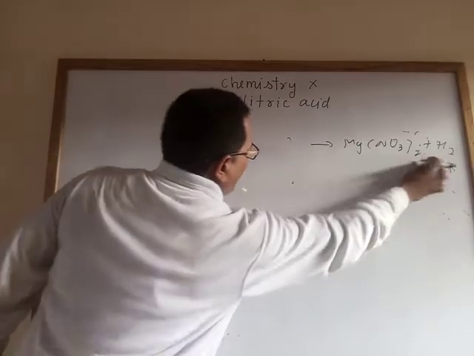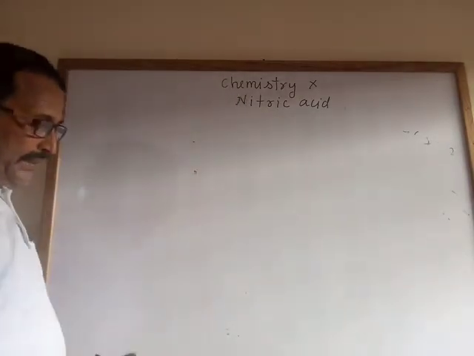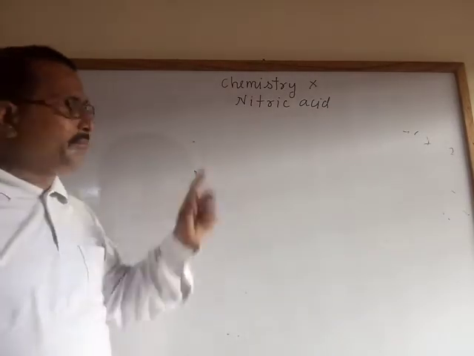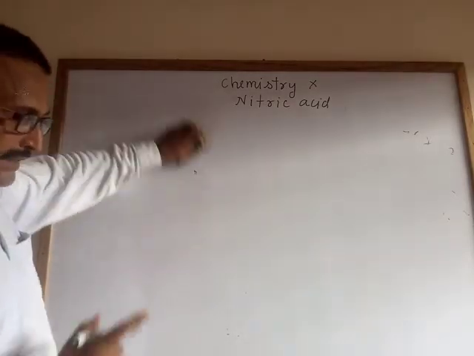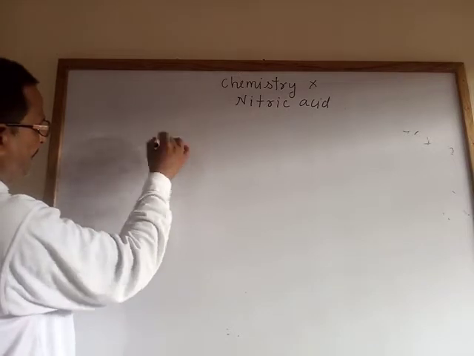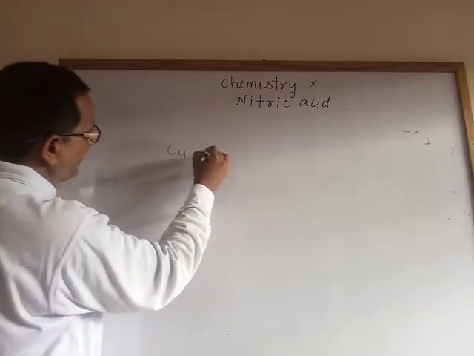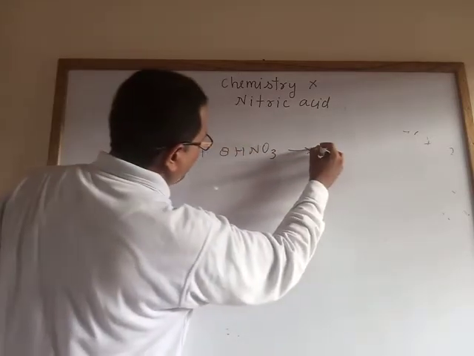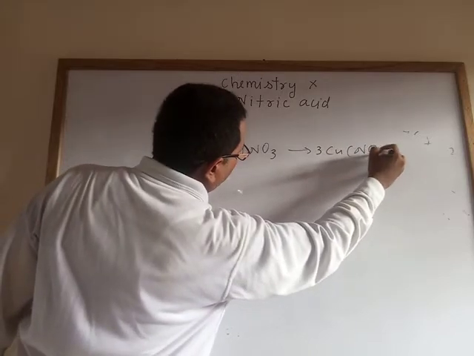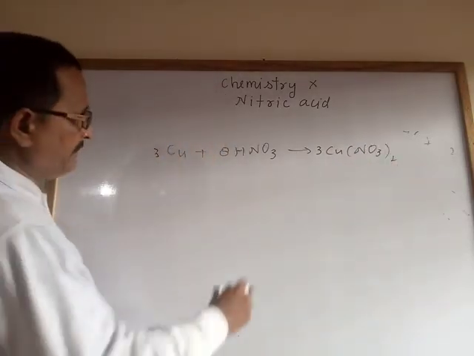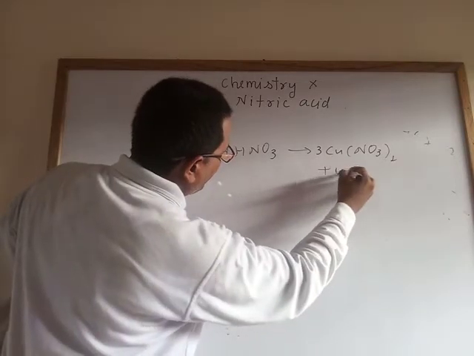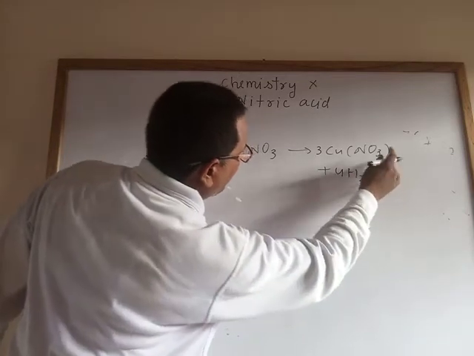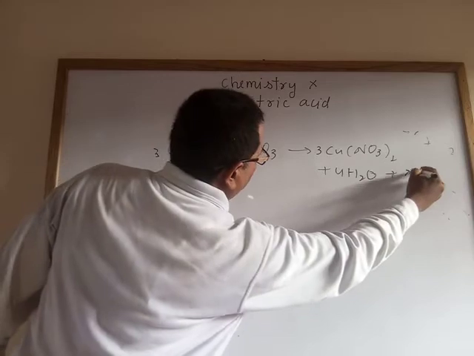Next point: when a metal reacts, two conditions are there, when the metal reacts with dilute nitric acid and when it reacts with concentrated nitric acid. Taking copper as an example, when copper reacts with dilute nitric acid, it forms copper nitrate, 3Cu(NO3)2, water and 2NO, nitric oxide.